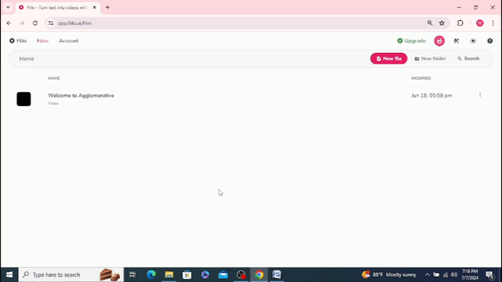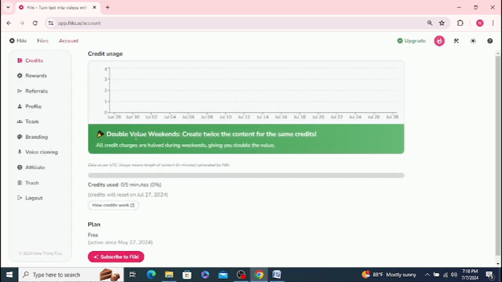Now it is a weekend, so I do get double the credits. If you look at your account, double value weekends create twice the content for the same credits. All credit charges are halved during weekends, giving you double the value.